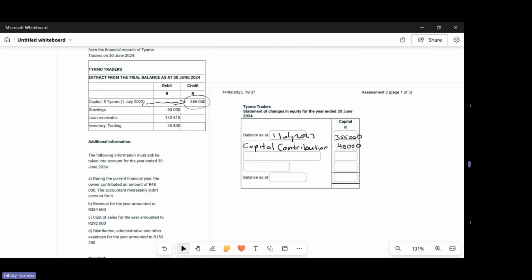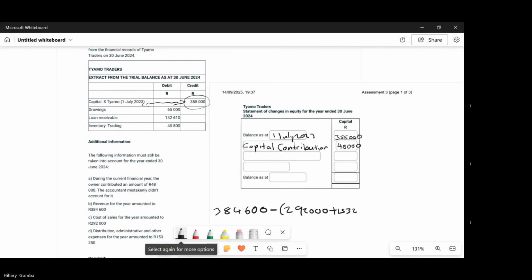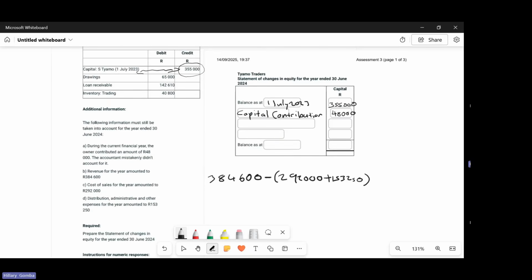They gave you the revenue amount, the cost of sales, and also the other expenses amount. So what you do is you say the revenue, which is 384,600, minus cost of sales, which was 292,000, plus 153,250. Let's do this. And then if you punch this in your calculator, you get whether the company made a profit or a loss.